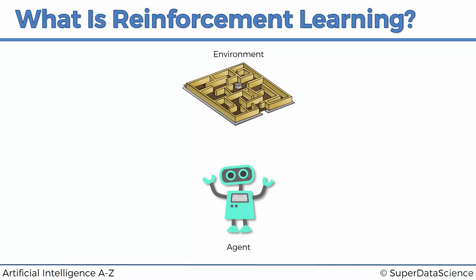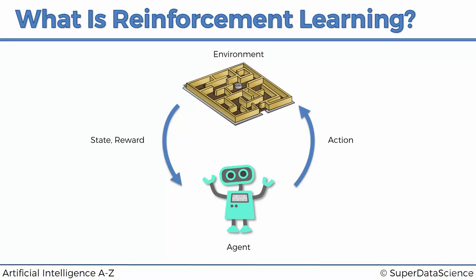And here we've got an agent. The agent is our artificial intelligence. That's the person, or that's the mind that's going to be navigating these environments and learning from the feedback that the environments are going to be giving it in order to perform certain actions. And so the way it works is the agent performs certain actions in this environment, and as a result, the state in which it is in will change. So it might be further or closer or more to the left, more to the right. It might have certain other parameters that describe its state, and those parameters are going to change.